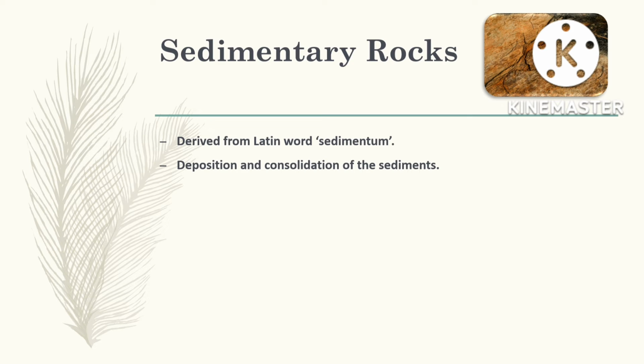These sediments are transported and deposited by the action of wind, river and ice. These sediments are deposited in layers. The lowest layer is the oldest layer. The topmost layer is the youngest layer. Over a period of time, these sediments continuously accumulated in layers are compressed and hardened to form sedimentary rocks.